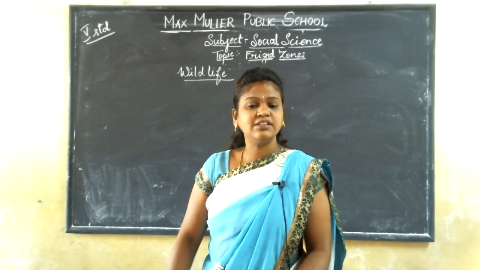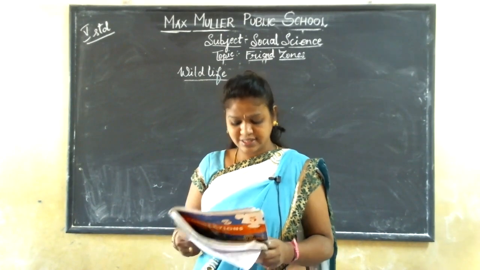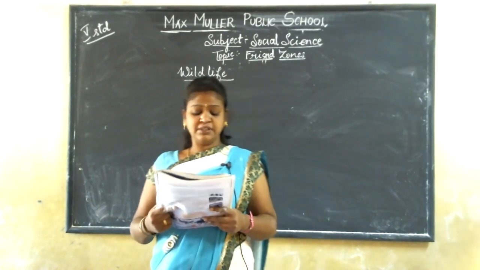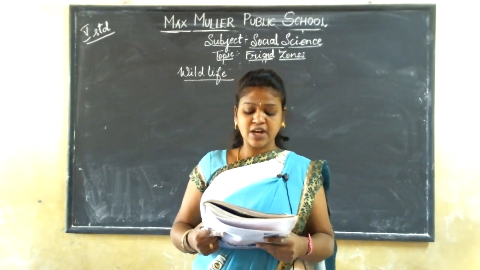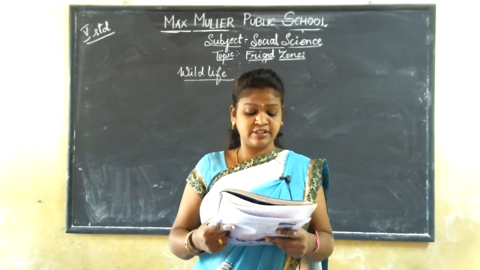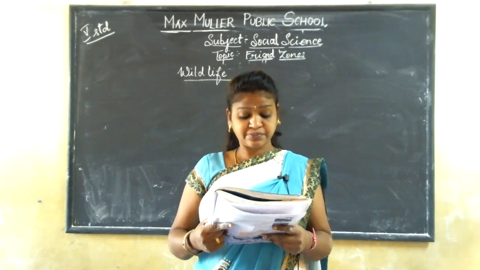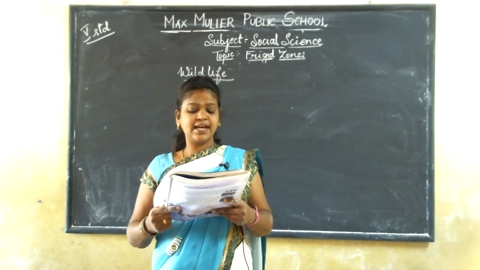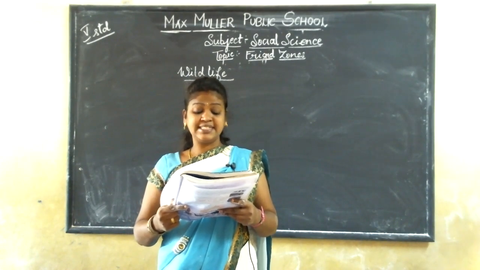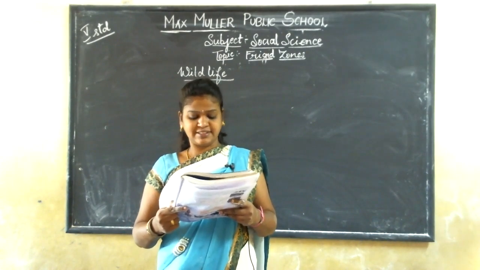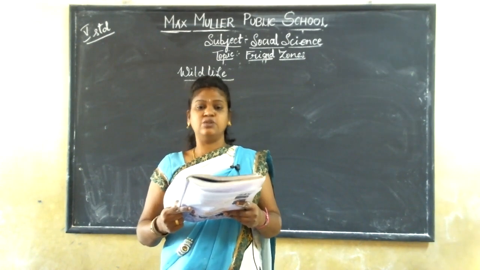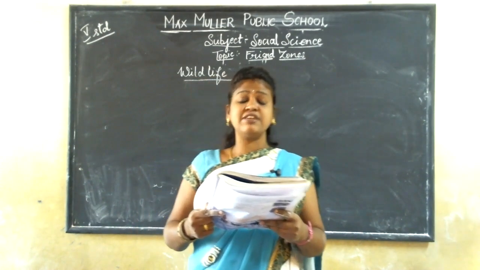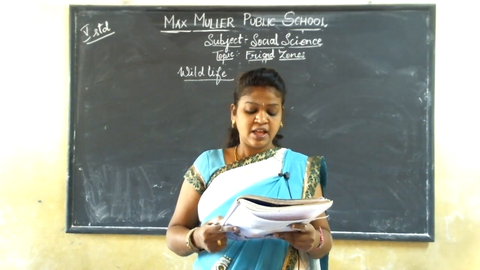I'll read once. Just listen, children. Animals have found ways to adapt to the severe climate of the frigid zone. Some are naturally adapted. For example, penguins, seals, and walruses have thick skin which protects them from severe cold.